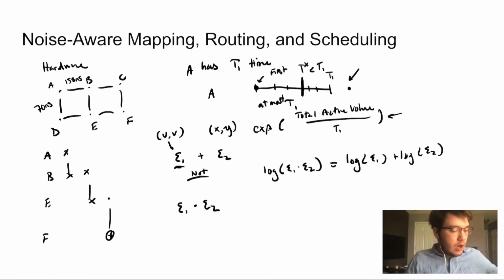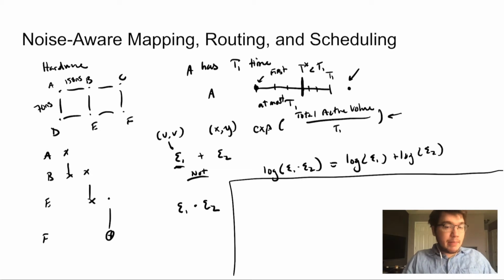Okay, so then how does our algorithm work? It's really simple. We don't need too much space. We first begin by constructing our program dependency graph as before. As a quick reminder, for every program qubit, we have a node and edges between program qubits that interact, and they're weighted by the number of times they interact. So this is A, B, and C. Then the weight between B and C would say that qubits B and C in the program interact 7 times.